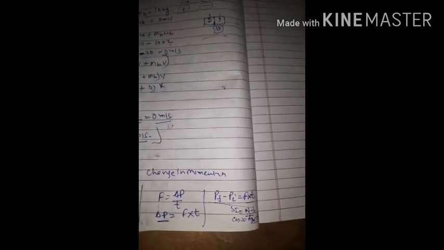So this is the basic explanation of numericals and impulse. I have explained everything related to this chapter.